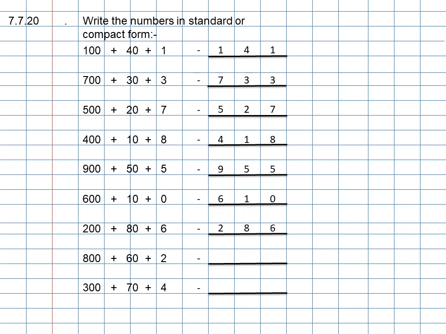The next one, 200 plus 80 plus 6, the answer is 286. The next one, 800 plus 60 plus 2, the answer is 862. And the last one, 300 plus 70 plus 4, the answer is 374.